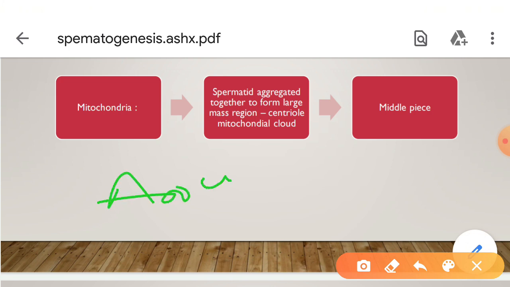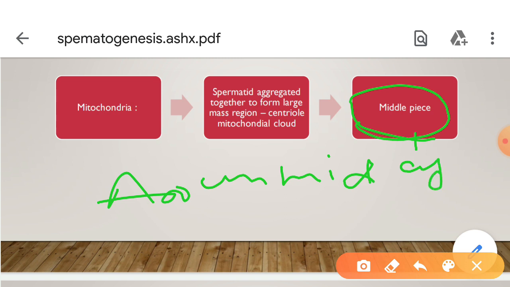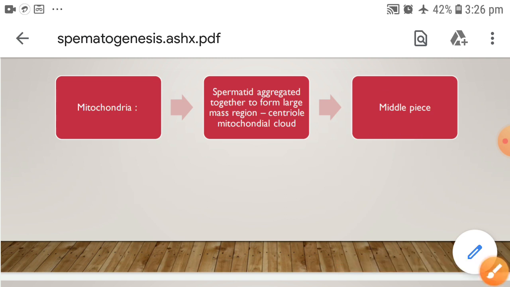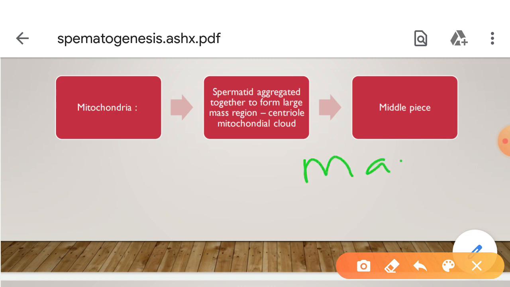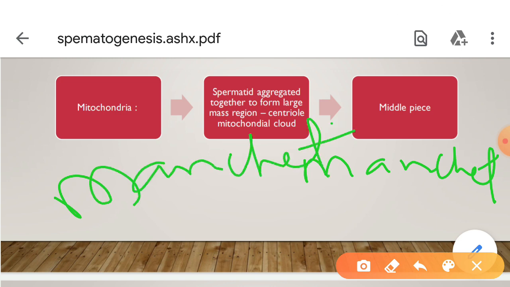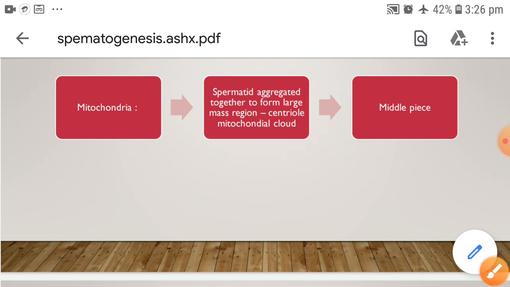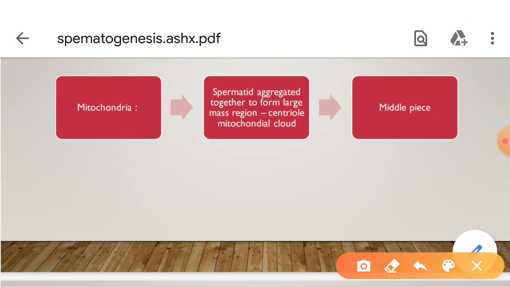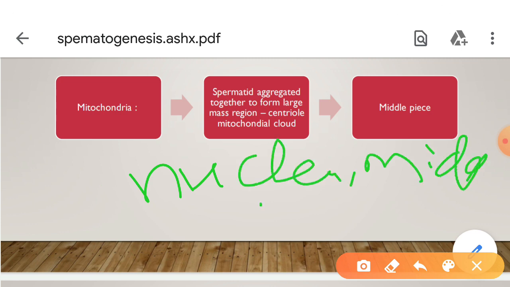Around the surface of the middle piece, the cytoplasm forms a condensed sheath called the manchette.